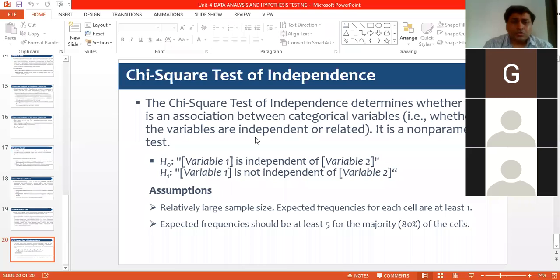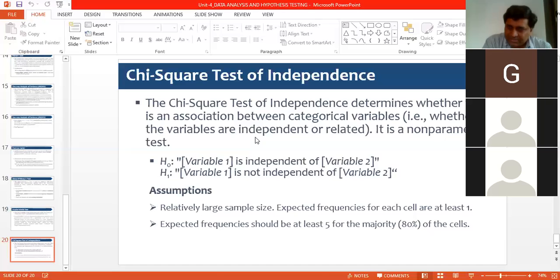Yes, sir. Okay. So this talks about the chi-square test of independence. Why independence? Because we want to find out whether one variable is independent from the second variable, which means that there is no association. If there are two variables, one is say gender, second is say habit, are they associated or are they independent? If I say they are independent, it means that one variable has no association with the second variable.